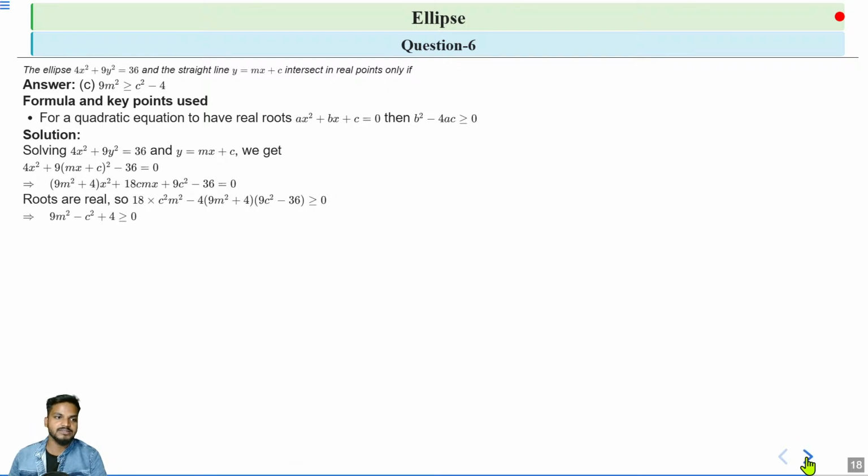Now simplify this. We get 9m² − c² + 4 ≥ 0, and from here we get 9m² ≥ c² − 4. So this ellipse and the straight line intersect in real points if 9m² ≥ c² − 4. Okay, clear?